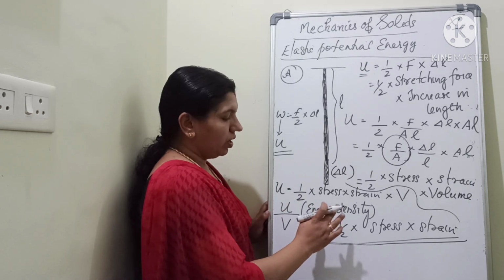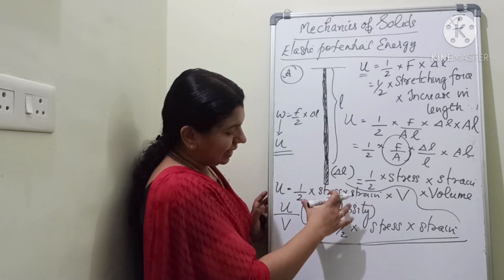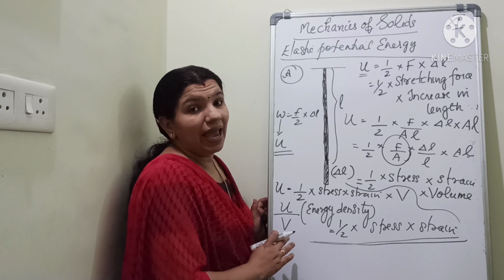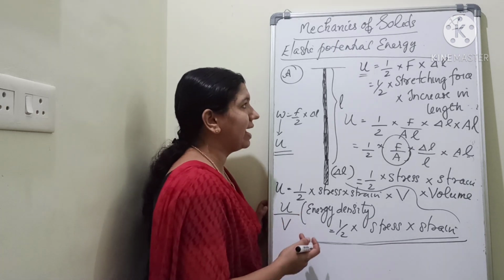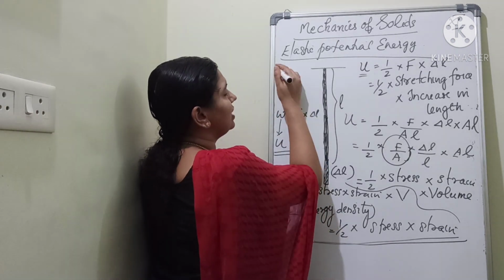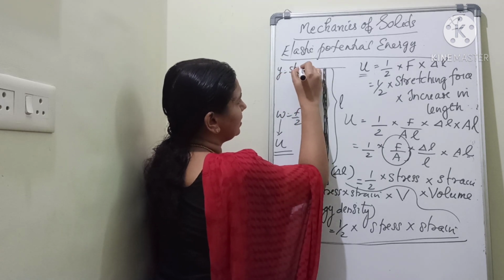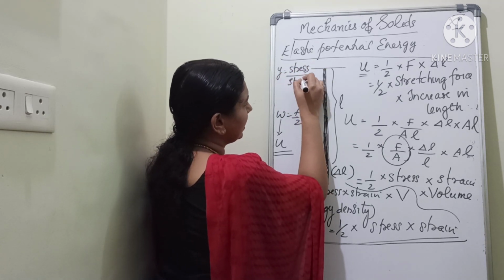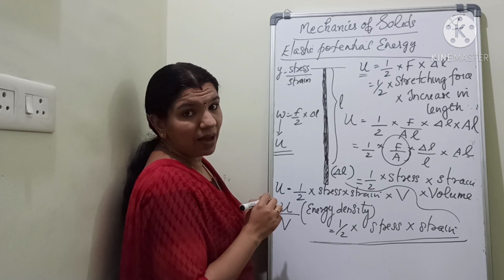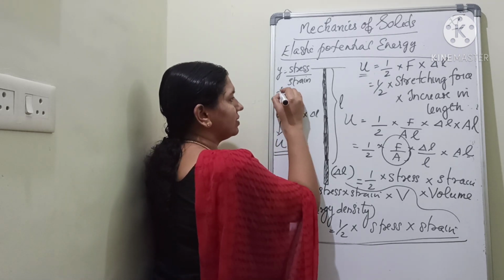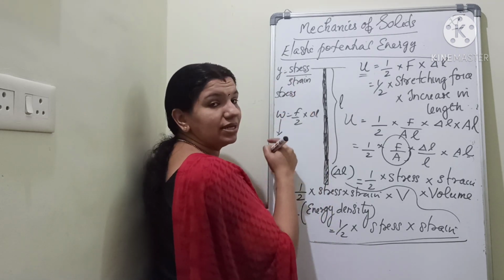Okay. Now, I am again arranging this equation in terms of Young's modulus. You have studied Young's modulus. That is, Young's modulus Y is equal to what? Stress by strain. Isn't it? So what is stress in terms of Young's modulus and strain?